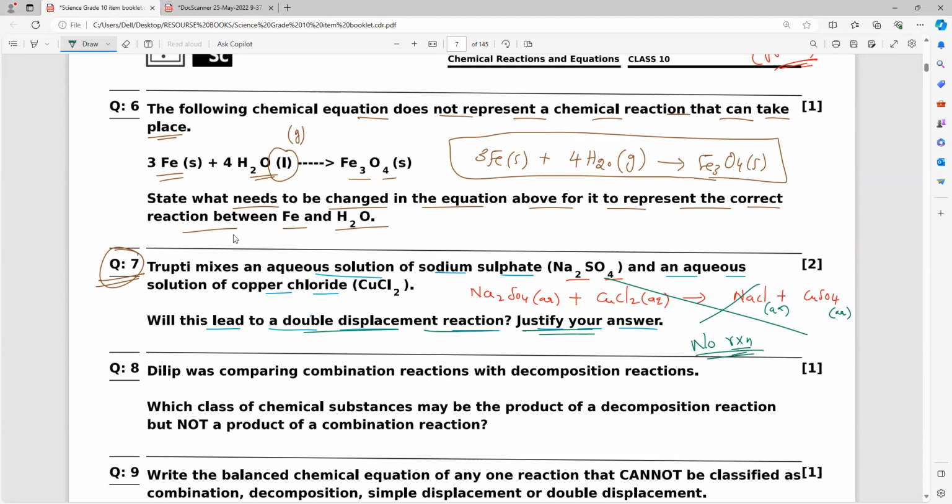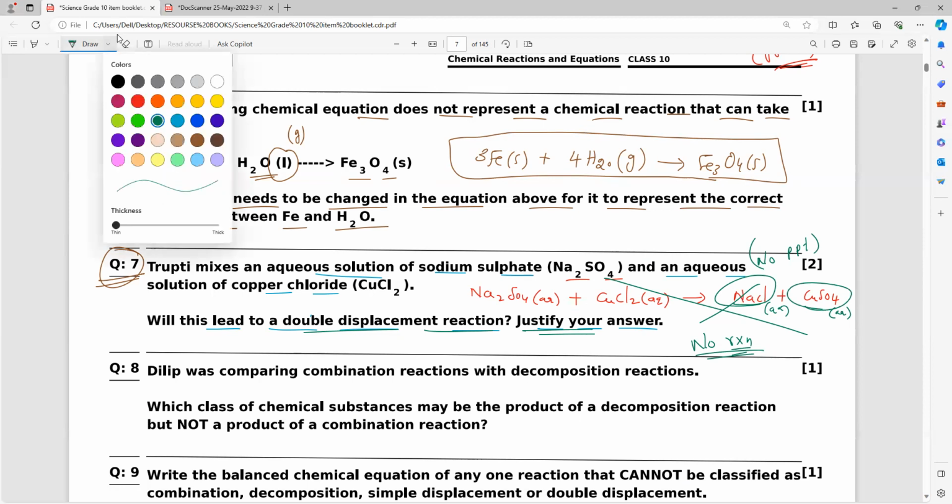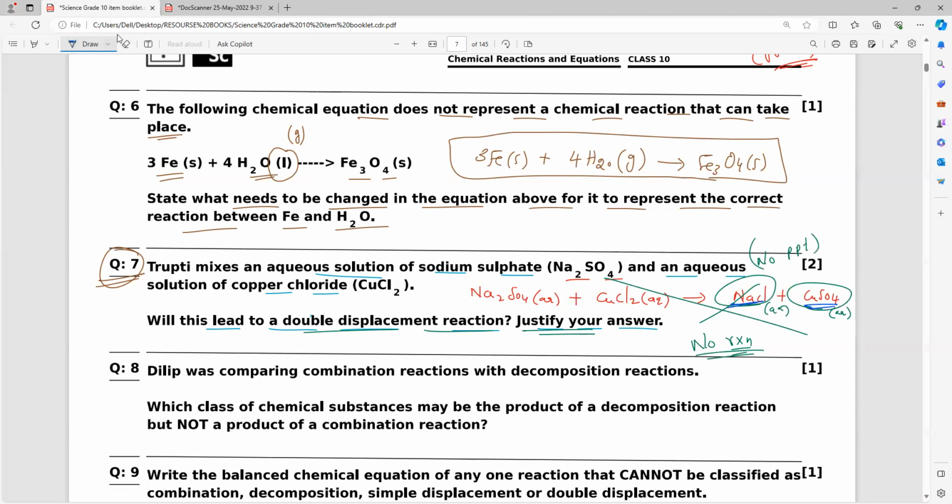Why, sir? By this time you all understand. Why? Anybody? Because no precipitate is forming. No PPT forms here. Sodium chloride is also water soluble. Copper sulfate also what? Water soluble. So both are soluble in water, so there is no double displacement reaction.